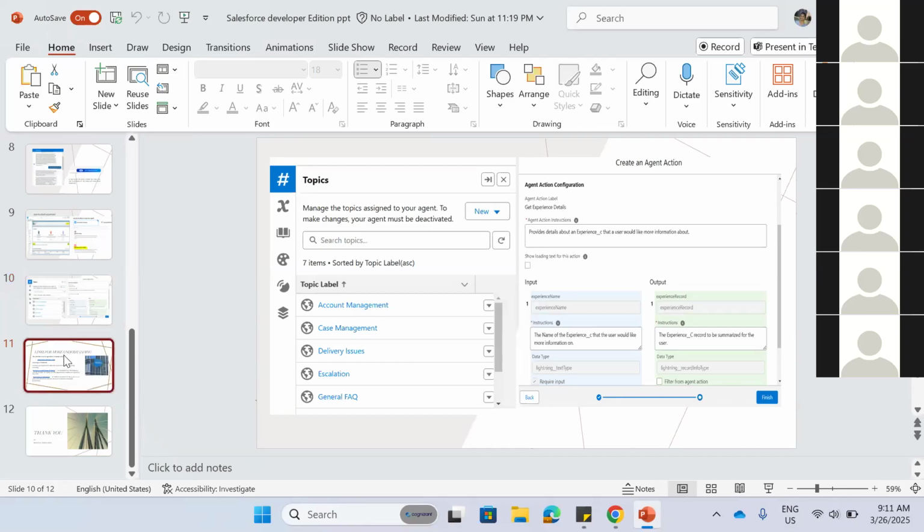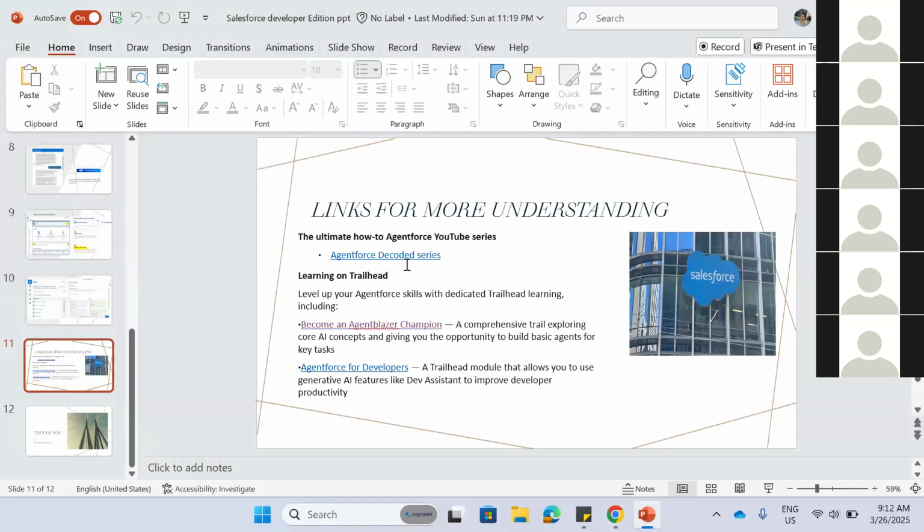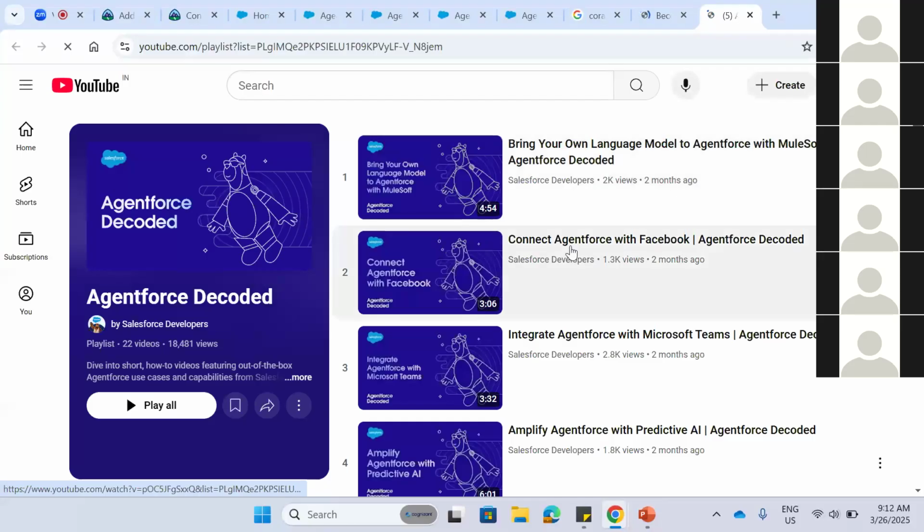I have just given some Trailhead links, and how Agentforce is helpful for developers also. There are not only these; there are many on the YouTube channel, many agents, like what kind of agents we can create. I just have the links there in my PPT.